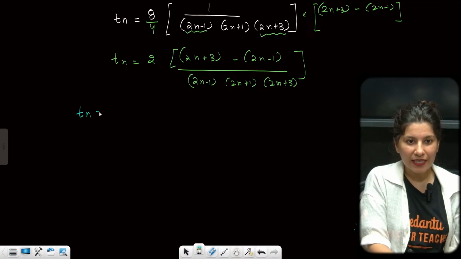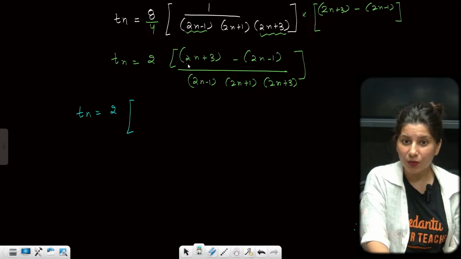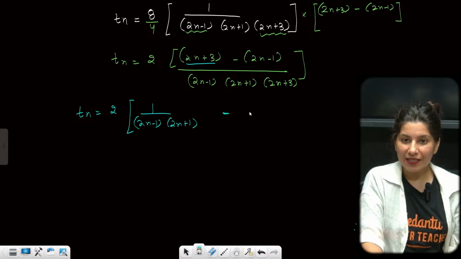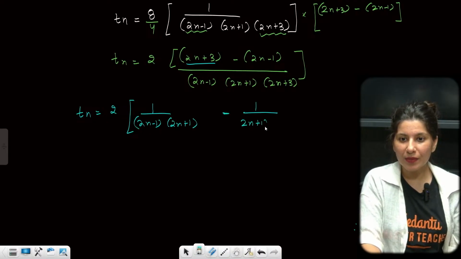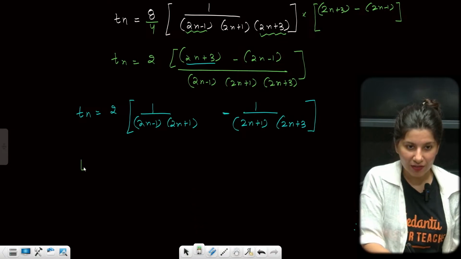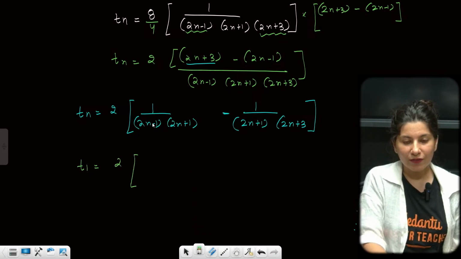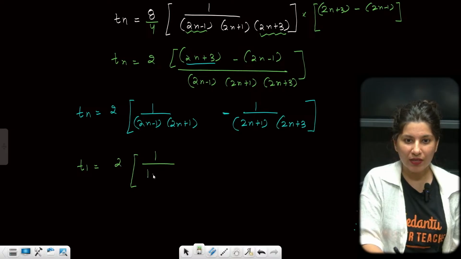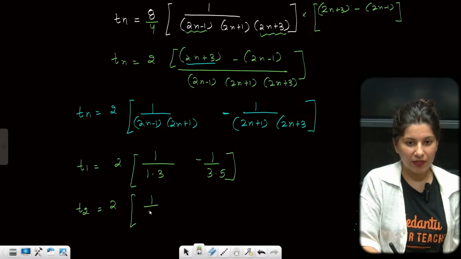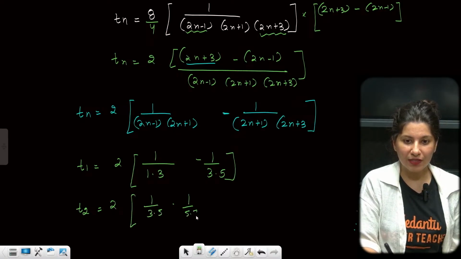Okay, so Tn is going to be 2 times. Now separate it out. 2n plus 3 upon the whole thing will be 1 upon (2n minus 1)(2n plus 1), minus 2n minus 1 cancels, and (2n plus 1)(2n plus 3) will be there. Now start putting the values. Yes, find T1. Ma'am, T1 is going to be 2 times, if you put 1, 1 comma 3 minus 3 comma 5. T2, 2 times 3.5 minus 5.7.